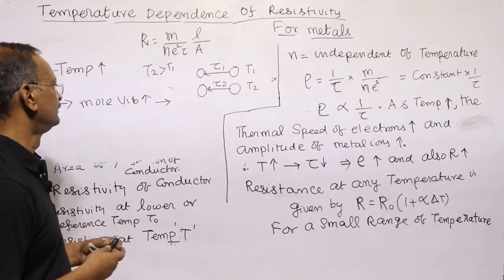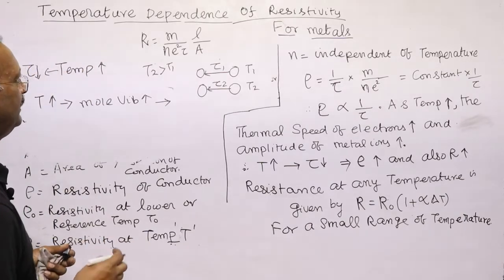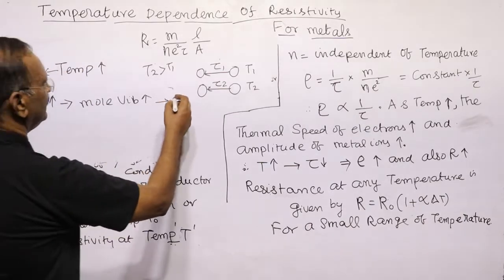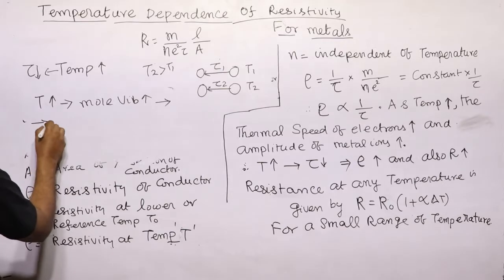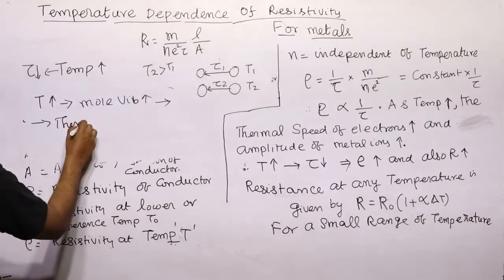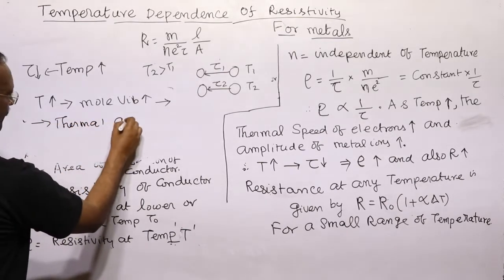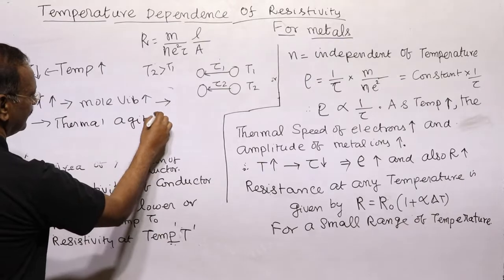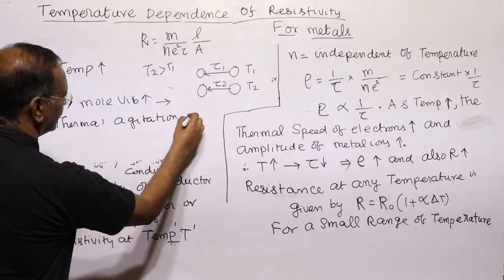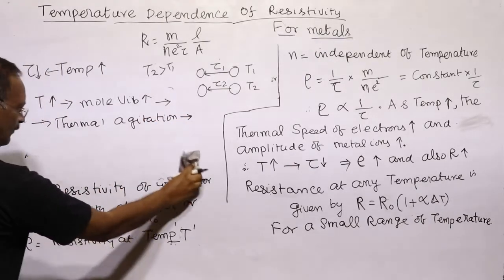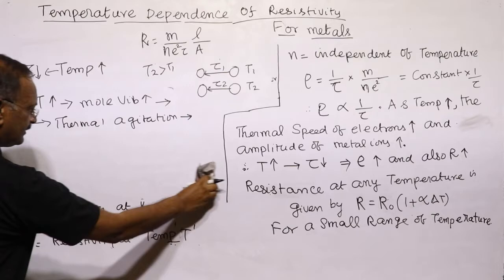So when the molecule vibrates, thermal agitation takes place. When thermal agitation takes place, what happens?